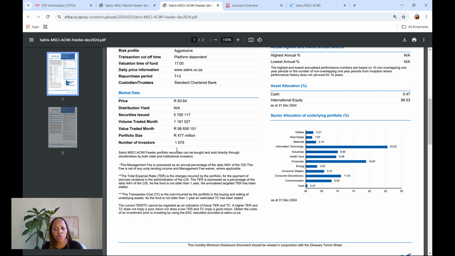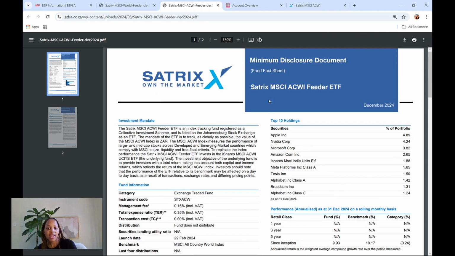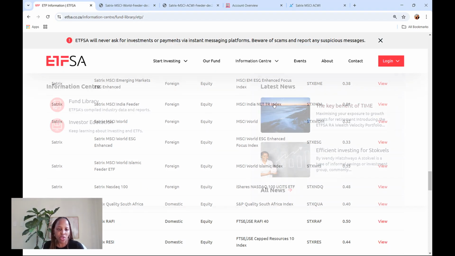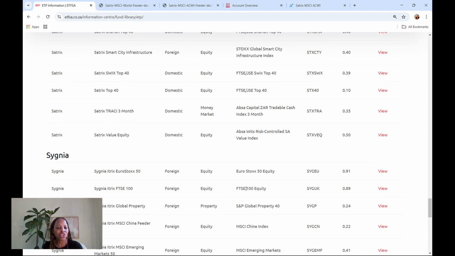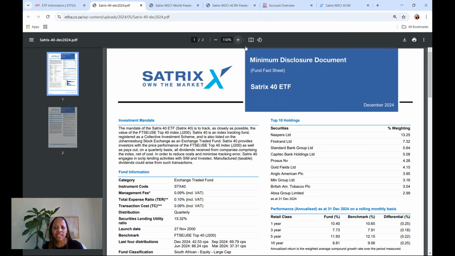Because it's very new. Okay, so this is the one fund I'm buying for my daughter, which is the Satrix MSCI ACWI feeder, because it's an all-in-one fund. It's got developed markets and emerging markets in one. And then the second fund that I'm going to buy for her is familiar to you all. I'm going to be buying her the Satrix 40 ETF. It's a domestic ETF, a South African ETF, which is made up of the 40 largest companies in South Africa.